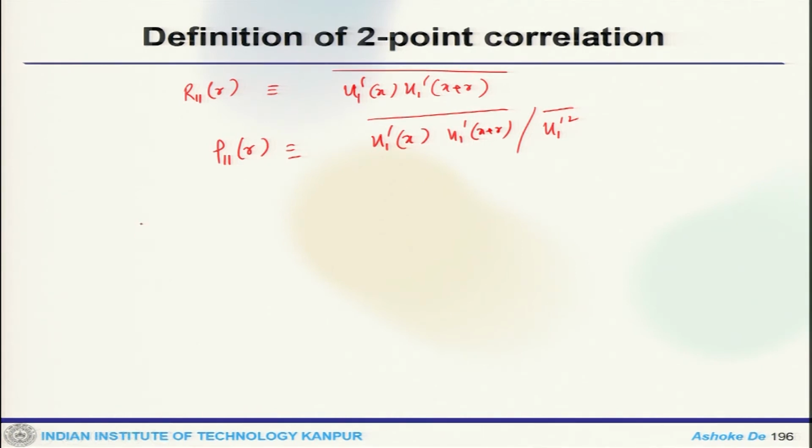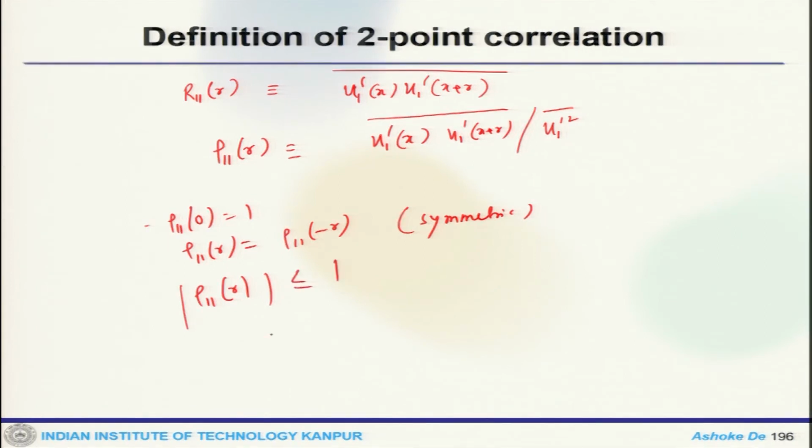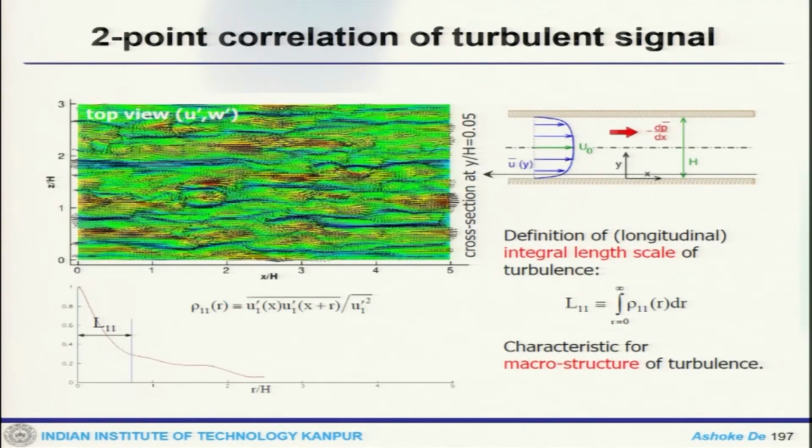So, the properties are that rho11 at 0 is 1, rho11(r) equals rho11(minus r), so this is symmetric, the magnitude of rho11(r) should be less than 1, and this tends to 0 for r tends to infinity. So, that is the 2-point autocovariance for statistically homogeneous turbulence.